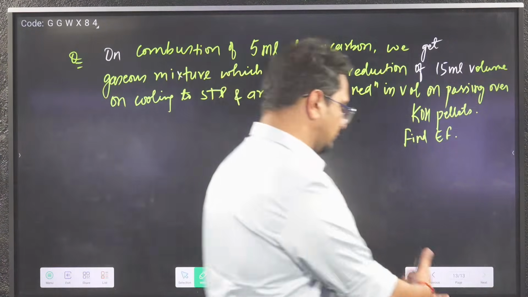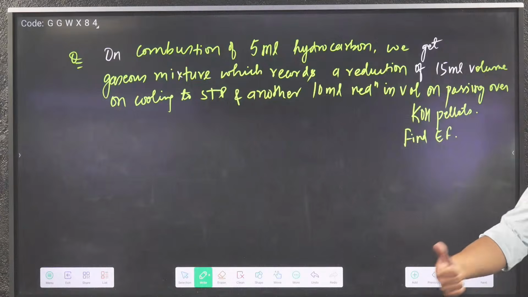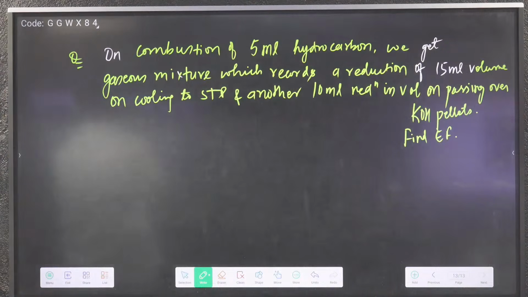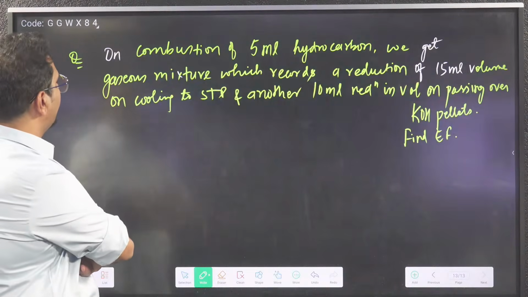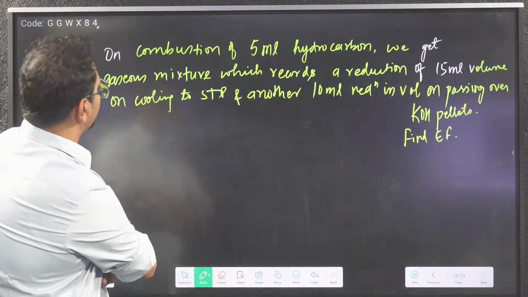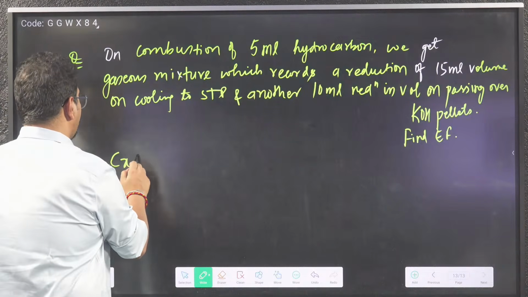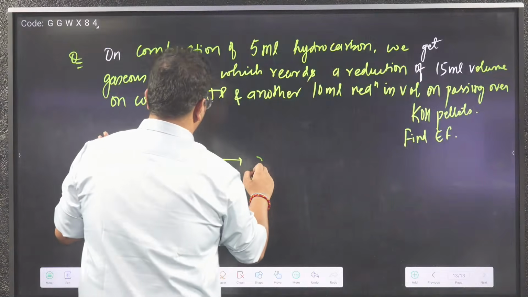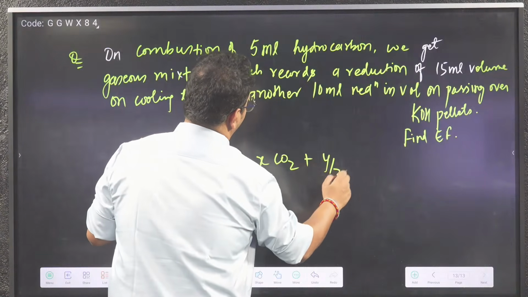Say bhai, on combustion of 5 ml hydrocarbon we get gaseous mixture which records a reduction of 15 ml volume on cooling to STP, and another 10 ml reduction in volume on passing over KOH. Firstly tell me, CxHy plus O2, doesn't matter how many, gives you xCO2 plus y/2 H2O vapor.